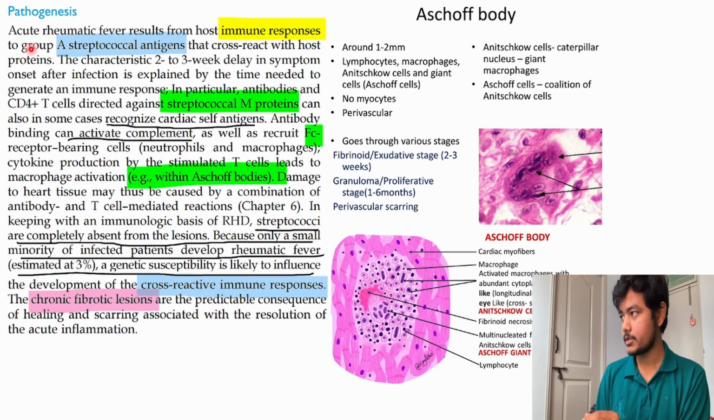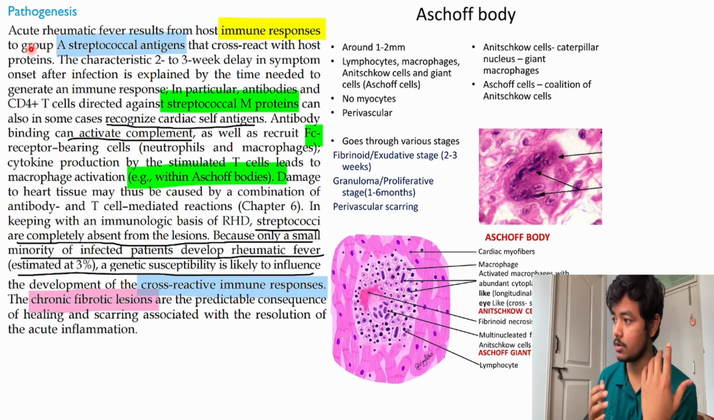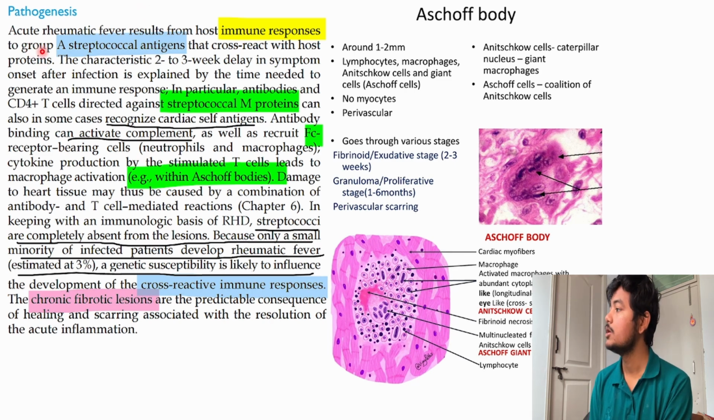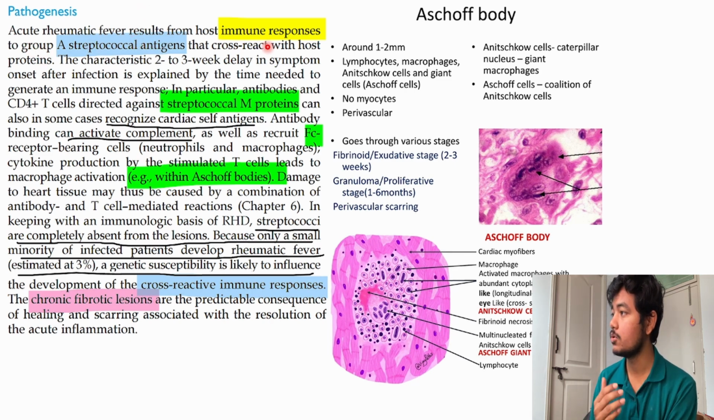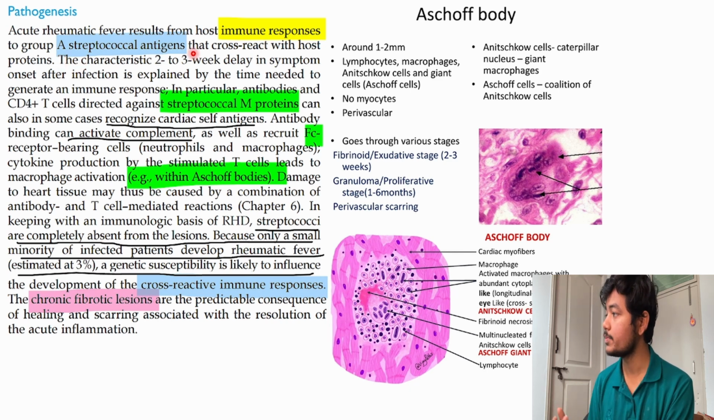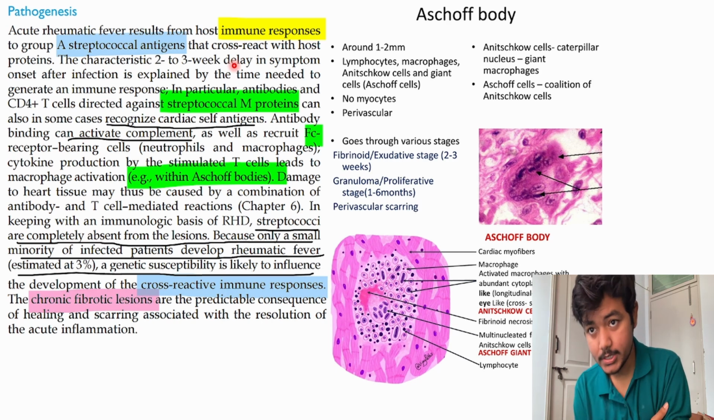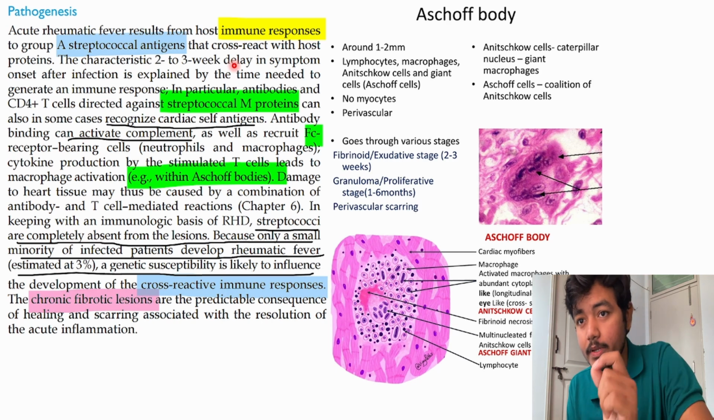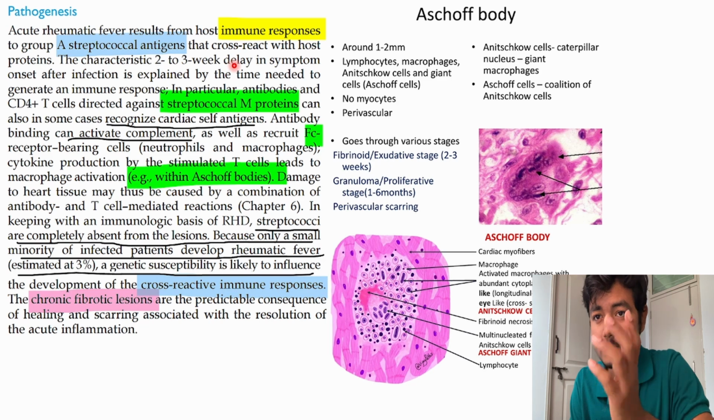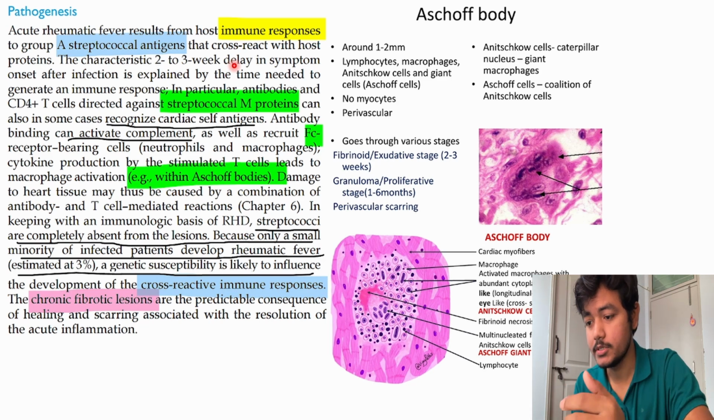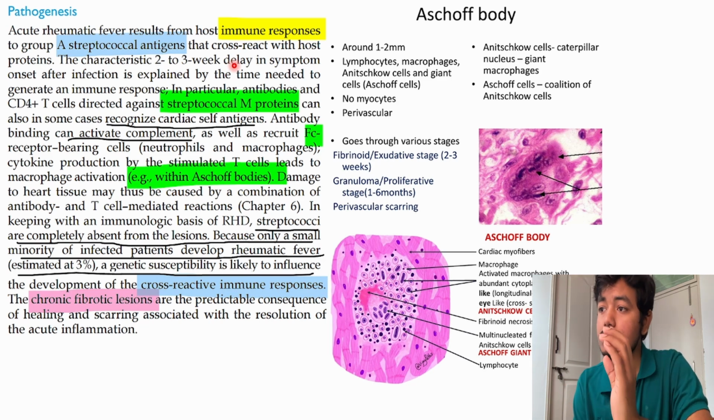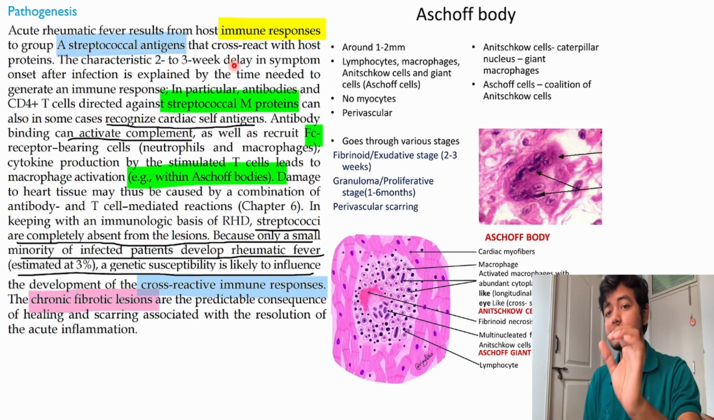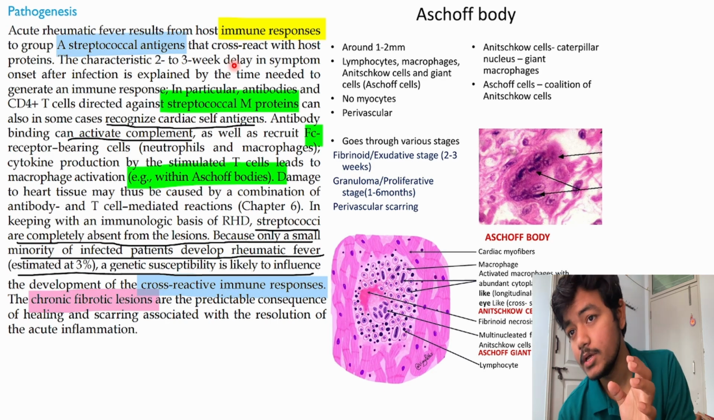Now this is the important part, the concept is here: how it is happening, how after group A streptococcus infection, how is this rheumatic fever happening. So acute rheumatic fever results from the host immune response to a group A streptococcal antigen that cross reacts with host protein. So what he's trying to say is group A streptococcus, that is a gram positive organism. We know gram positive means purple color. So in the cell wall of the group A streptococcus, they have something called as M protein, okay.